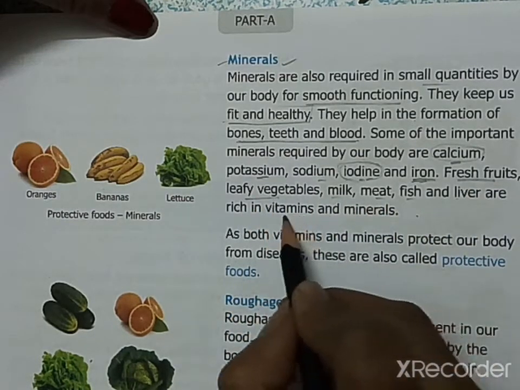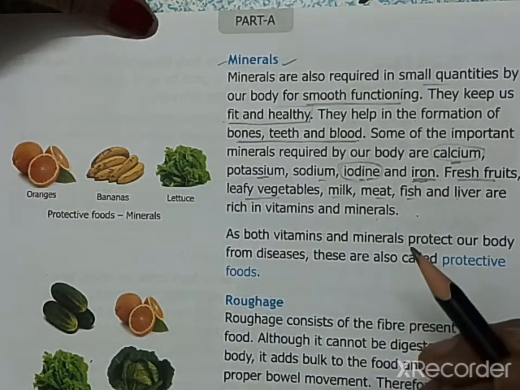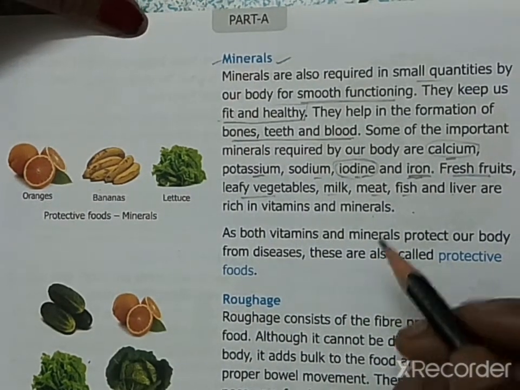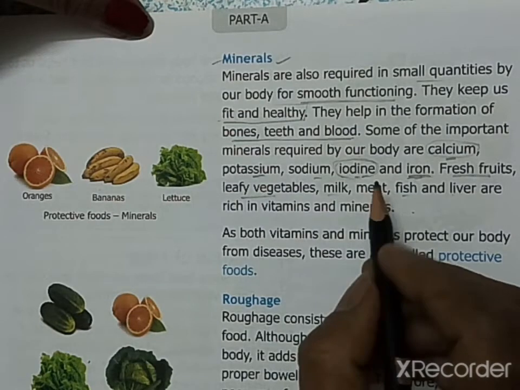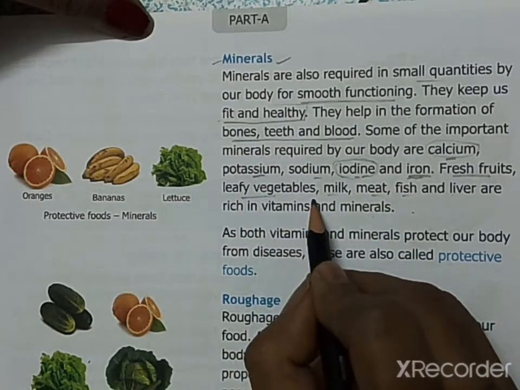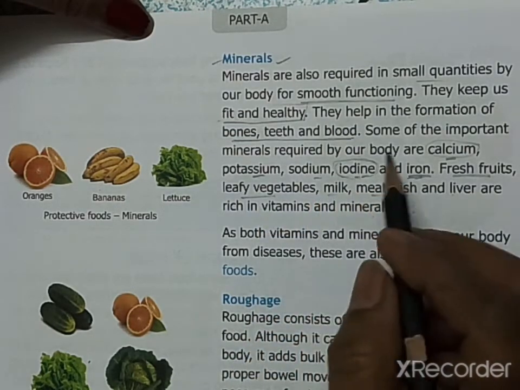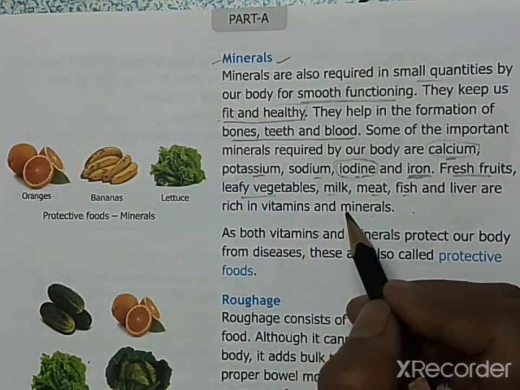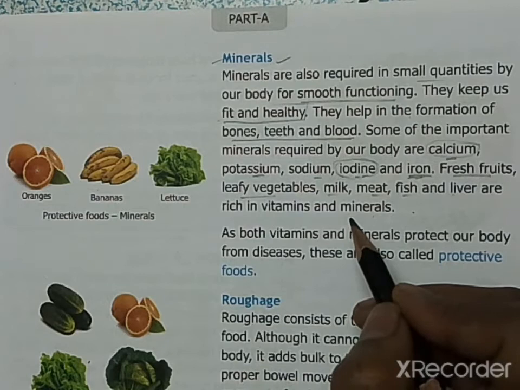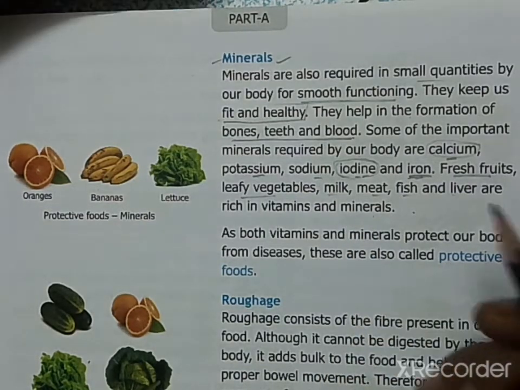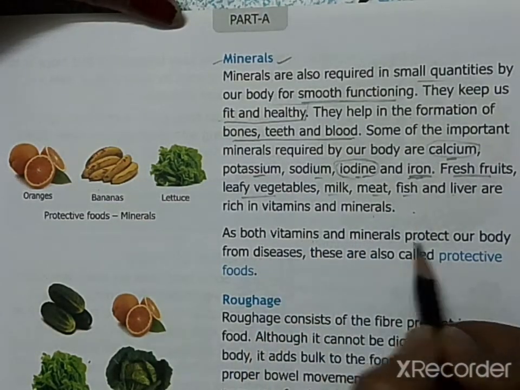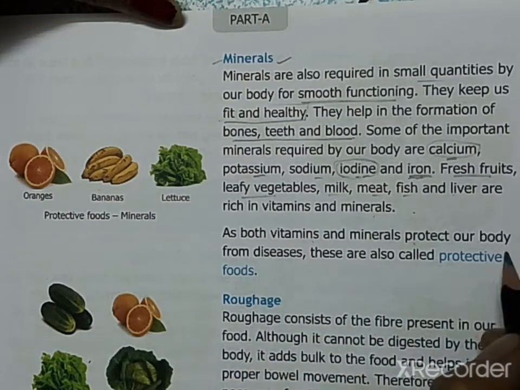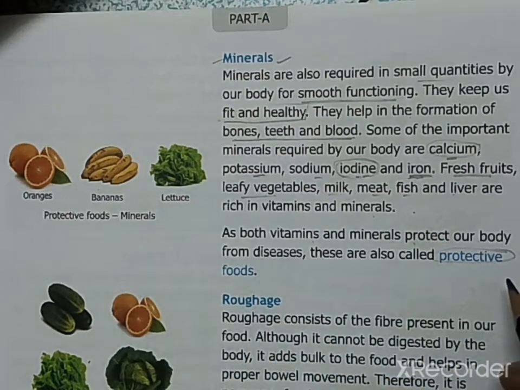They are rich in vitamins and minerals, and that's why your parents tell you always that you must eat vegetables and do not eat the junk foods. Okay, so leafy vegetables and fruits are very important part of our diet. As both vitamins and minerals protect our body from the diseases, they are known as protective foods.